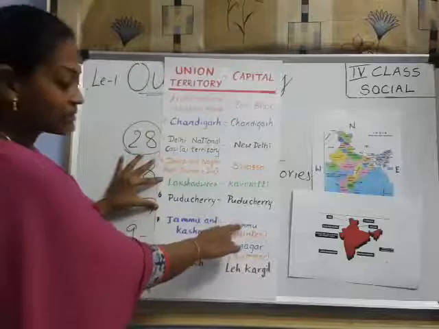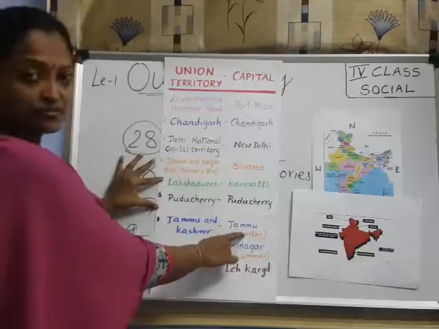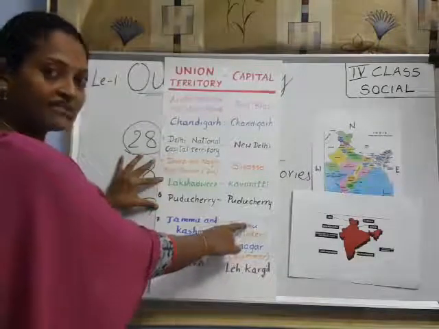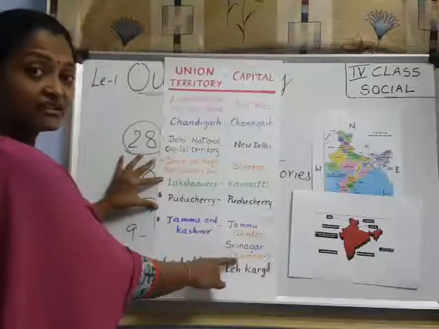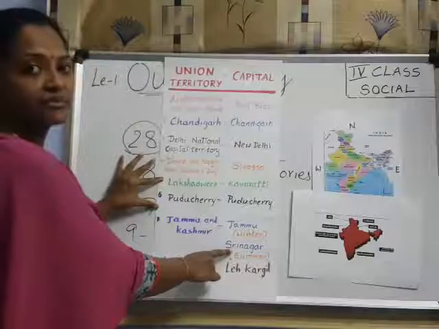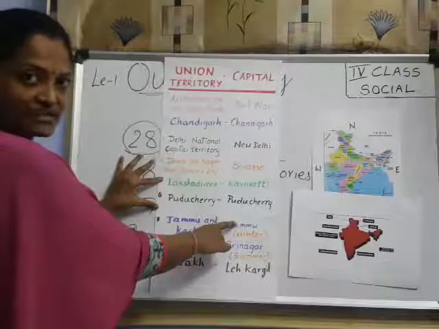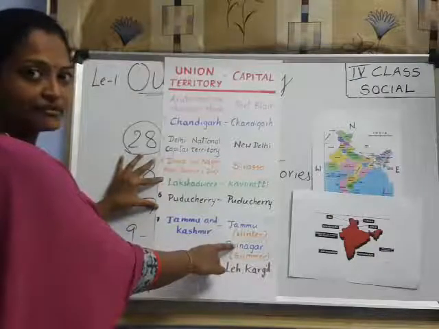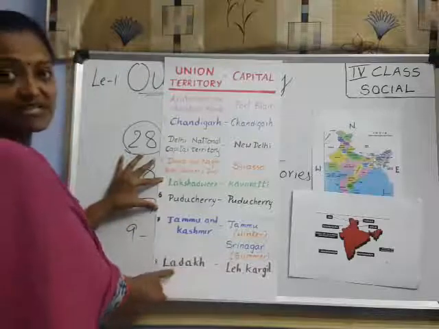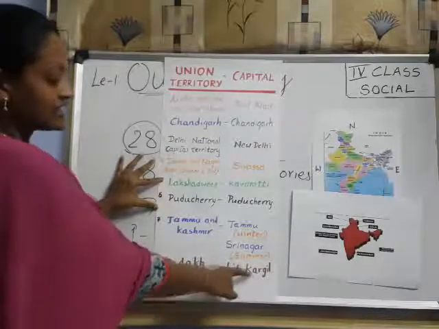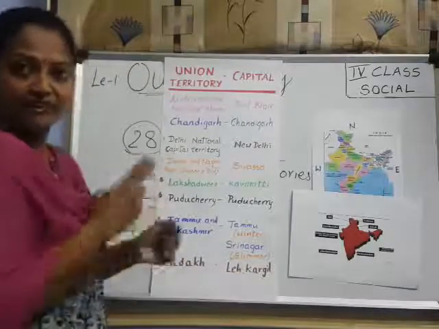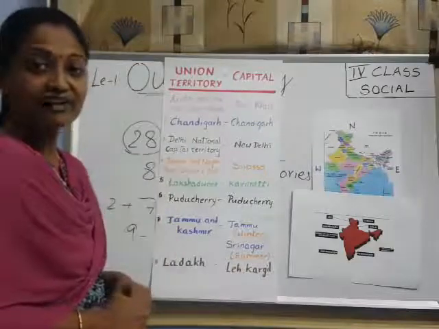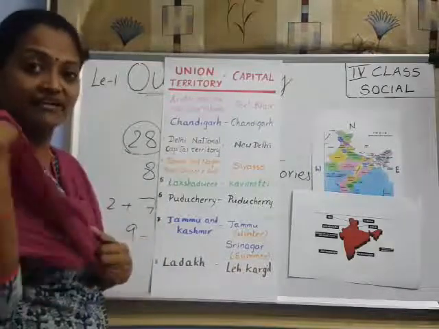For that, in winter season, Jammu is the capital. And in summer season, it is Srinagar. Remember, in winter, Jammu is the capital, and in summer, Srinagar is the capital. Understood? Next, Ladakh. Last one is Ladakh. Ladakh's capital is Kargil. You know Kargil? Where the army is, right? They are fighting for India, right?